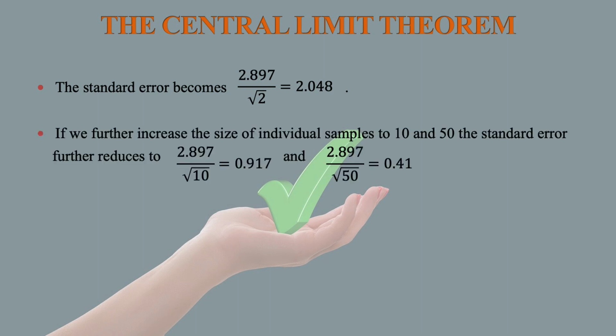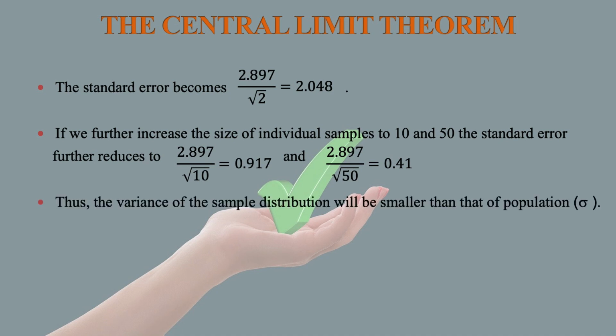If we further increase the size of individual samples to 10 and 50, the standard error further reduces: 2.897 by root 10 comes out to be 0.917, and for the second case the standard error becomes 2.897 by root 50, which is equal to 0.41.